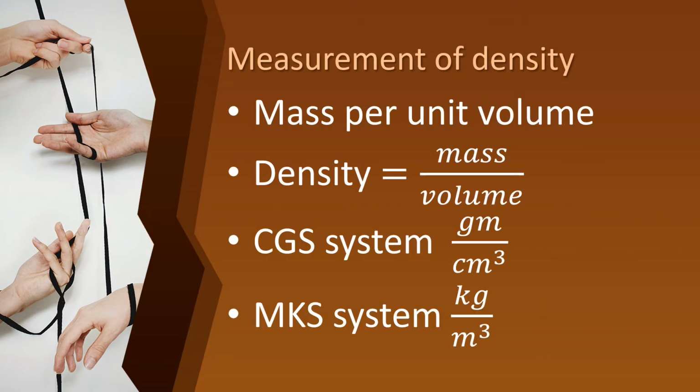What is meant by density? Mass per unit volume. What is the formula to find density? Mass by volume. What is the unit in CGS system? Gram per centimeter cube. And in MKS system, kg per meter cube.